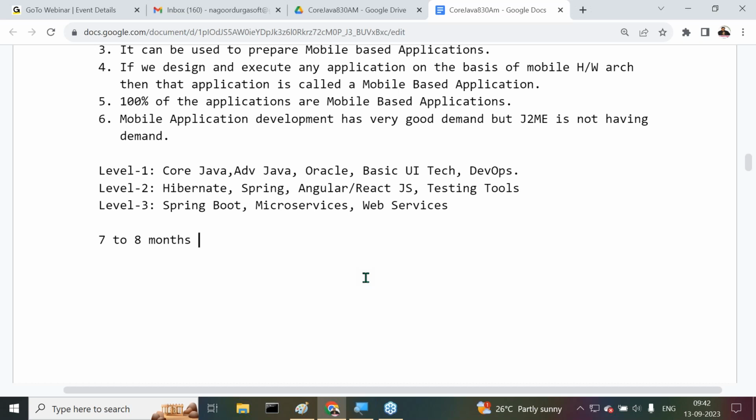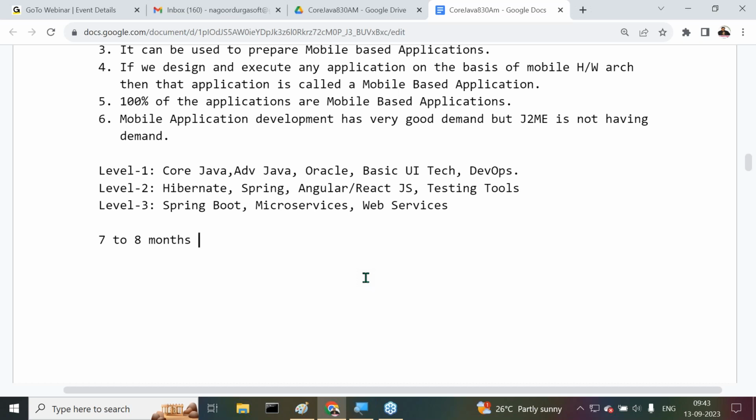So that's the duration I'm telling you for full stack Java. Right? I already told you, it is clear-cut concept based, content based. Once we complete the content, in the next week after completion of this entire full stack Java, in the first interview itself, we have to get the job. You should be ready with the content. Let the interviewer ask any kind of question. You should be in a position to answer it.